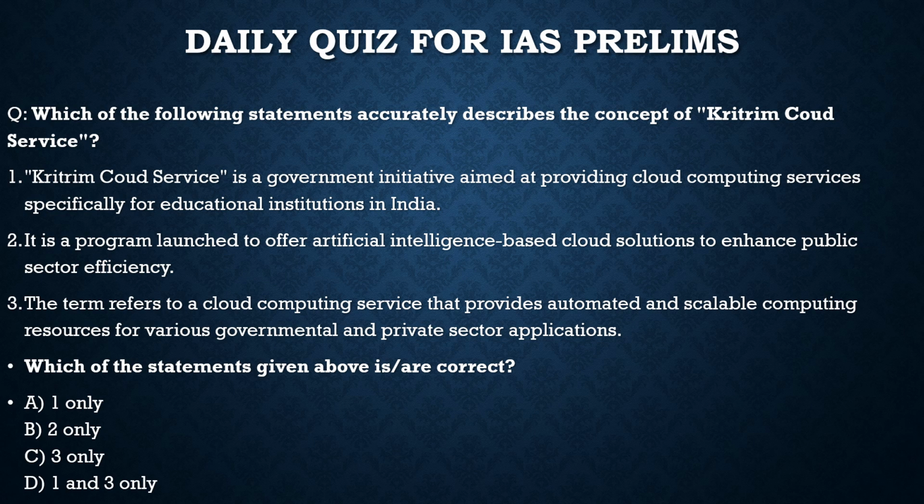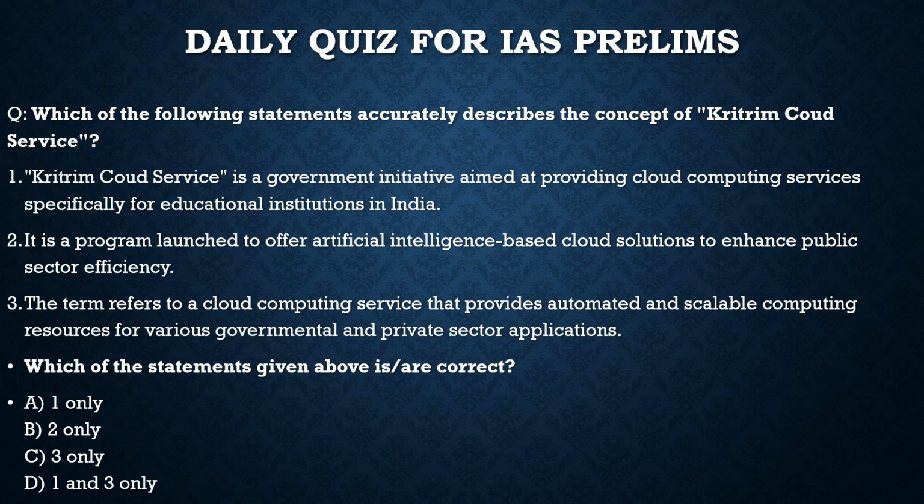It is brought by Ola, so we should know that. Let us see which of the statements accurately describe the concept of it. First, Kritrim cloud service is a government initiative aimed at providing cloud computing services, especially for education institutions in India. Totally incorrect. It is not a government initiative, but it has been brought by Ola, which is